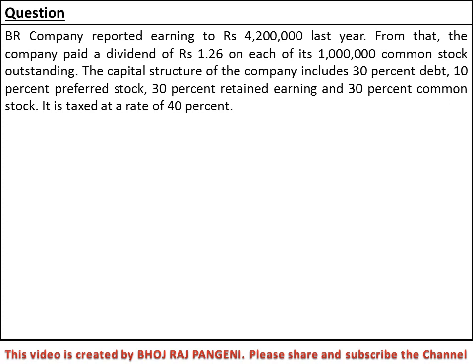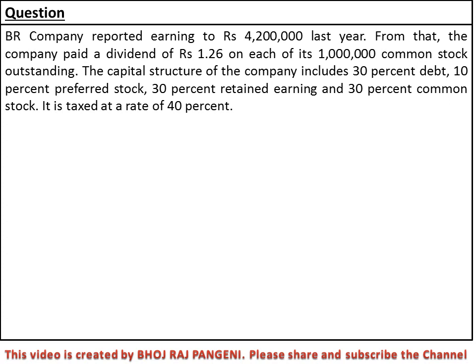So 4.2 million is last year's earning, and 1.26 is the last year dividend, that is D0, because the dividend is paid from last year's earning. And 1 million is the common stock outstanding.